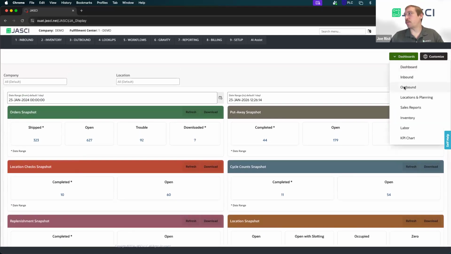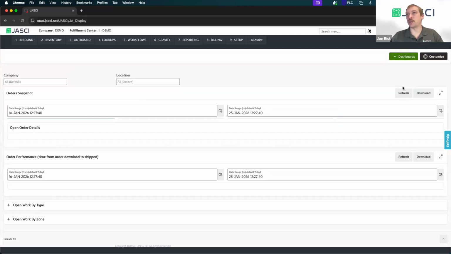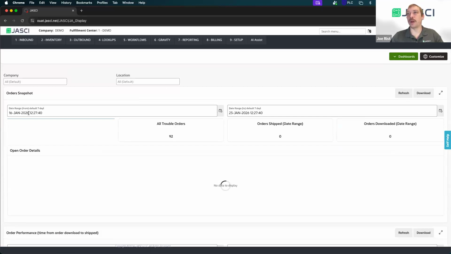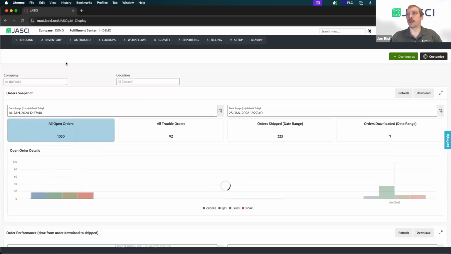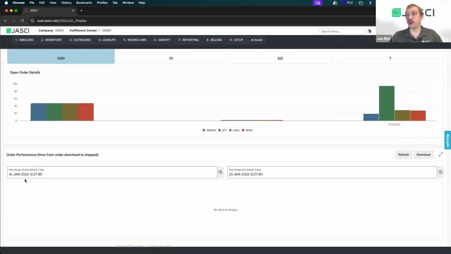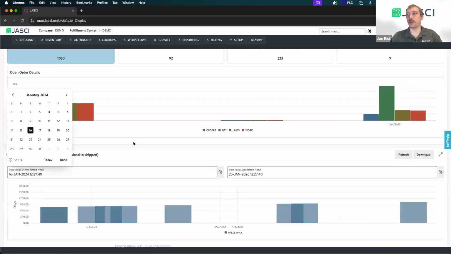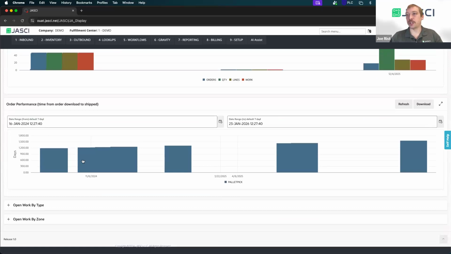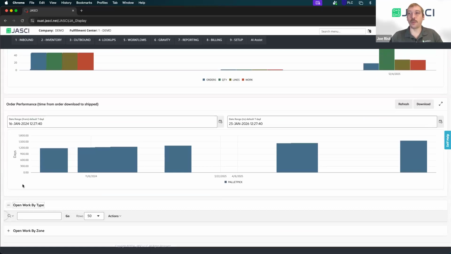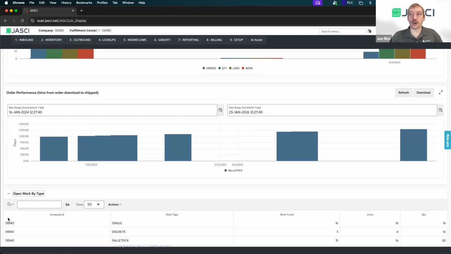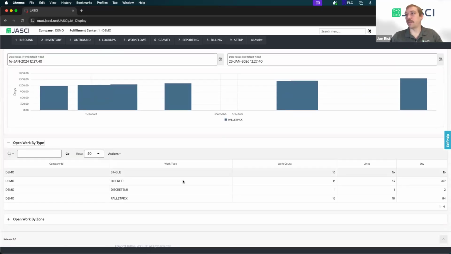Now we also have dashboards. Maybe you want to go to the dashboard that's set up for outbound, where it's going to show you your order performance, how many orders are out there, charts that we've pre-made for this, open work by type, open work by zone. So if you wanted to see this different data, it's really easy from the dashboard.